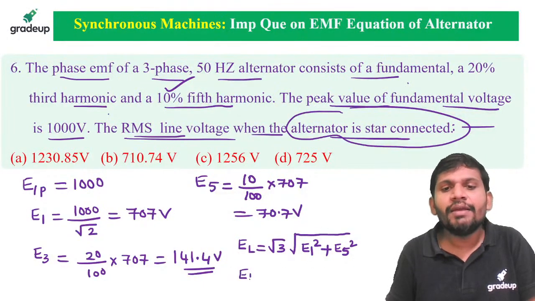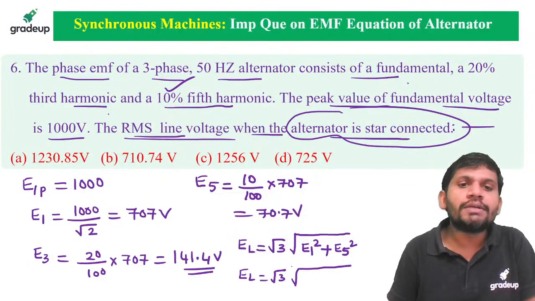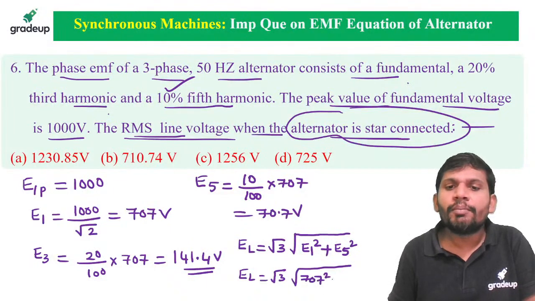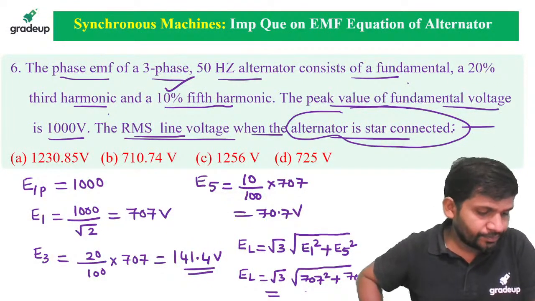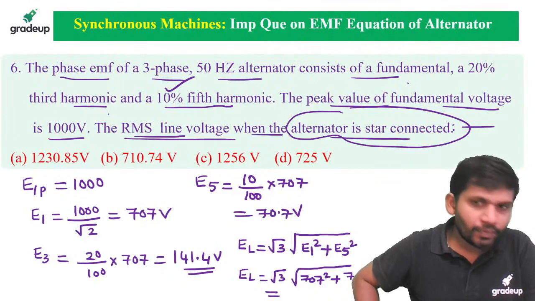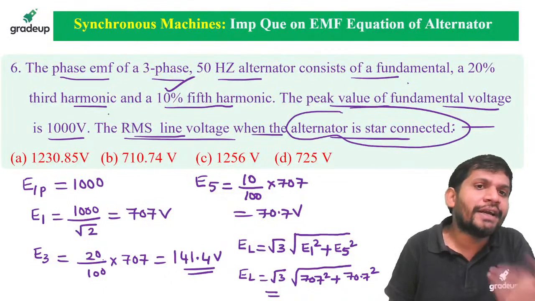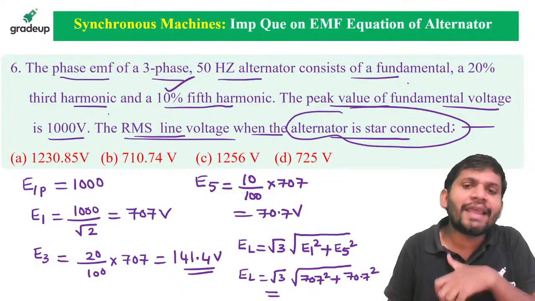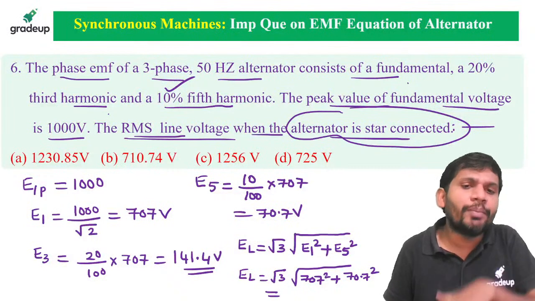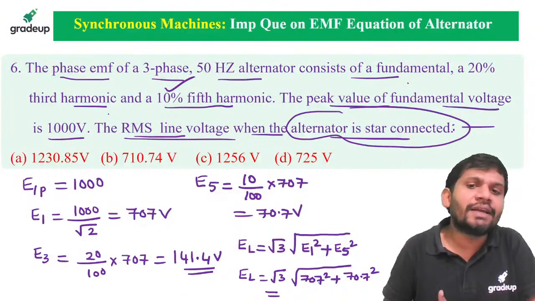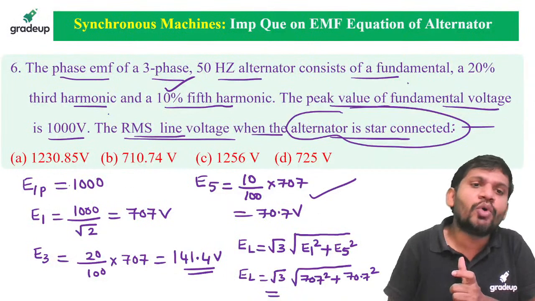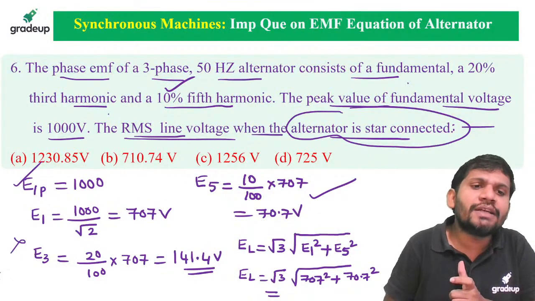That's the reason why EL equals root 3 times the square root of E1 square, 70.7 square, plus E5 square. That's why I have not considered the third harmonic. The line voltage does not consist of triplen harmonics. That's why I took only the fifth order harmonic and the fundamental.